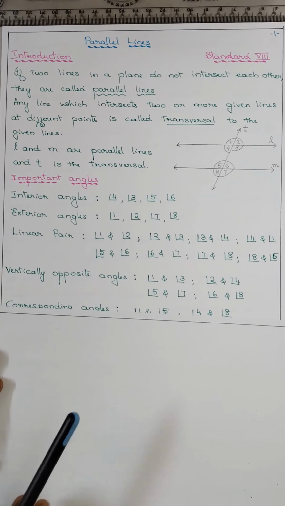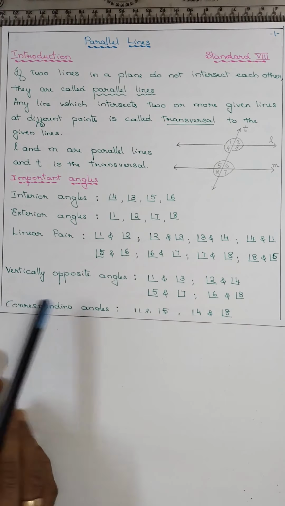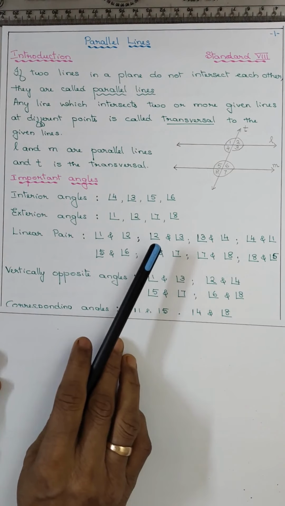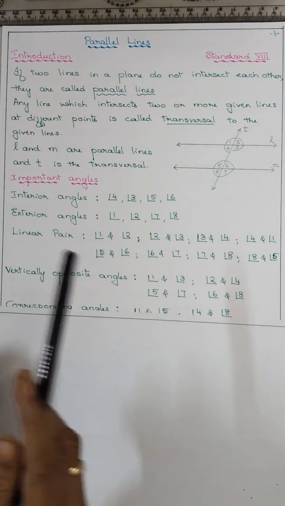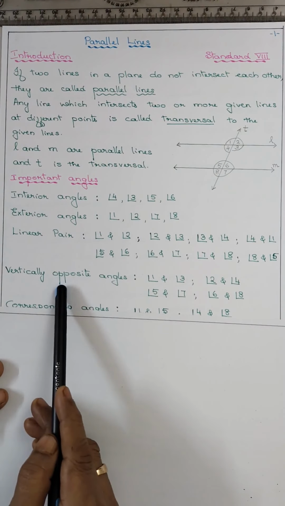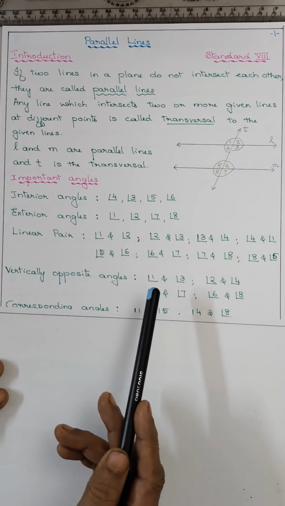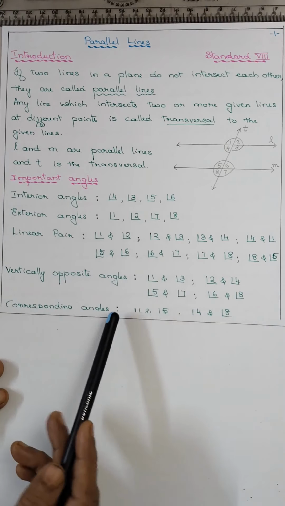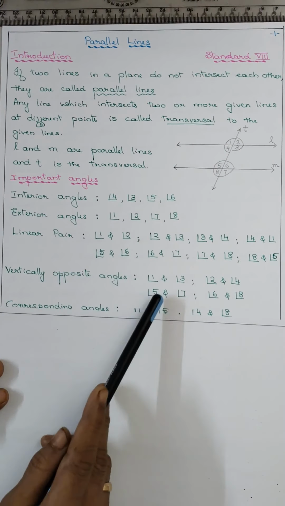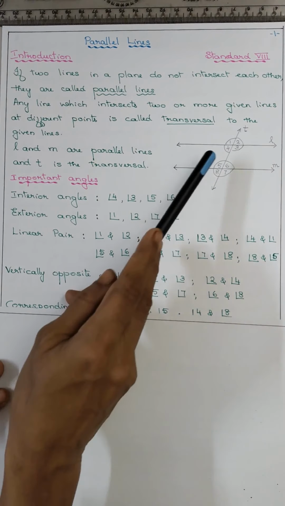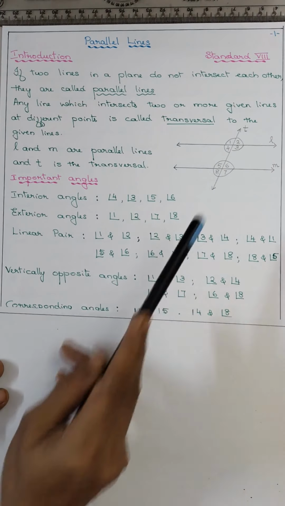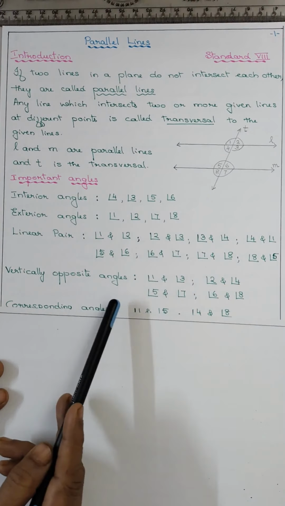Now one more. What is it? Vertically opposite. So usually they are in any intersecting lines. When two lines intersect, you get these vertically opposite angles. What are vertically opposite? Exact opposite. 1 and 3, 2 and 4, 5 and 7 and 6 and 8.